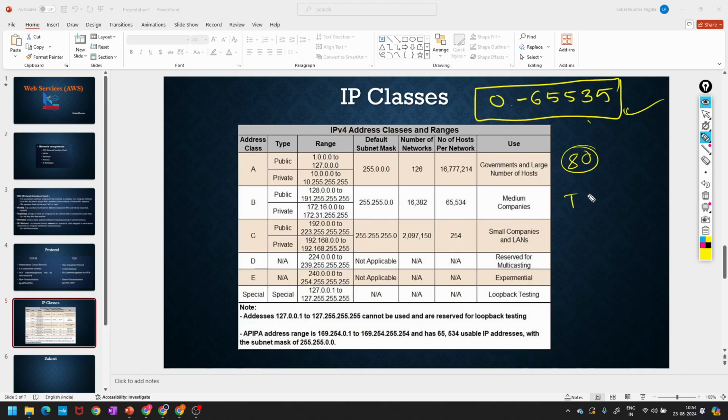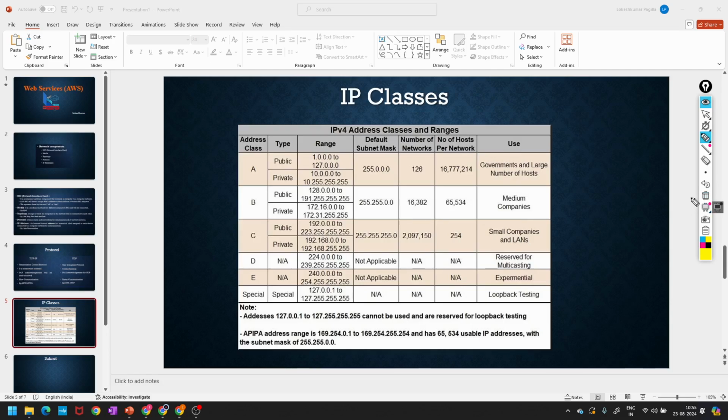TCP port 80, port 8080. These ports are like a door. For example, you have your room, and your room has a door, right? If you open the door only then you can enter. So this kind of door is a port.